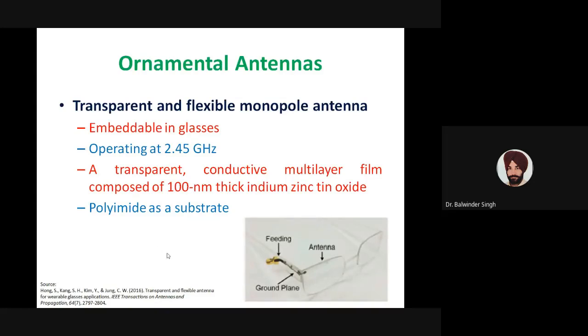If we add the term transparent, it also adds another requirement: the antenna should not only be flexible, it should also be fabricated using a material which is transparent, so not visible to persons. In this solution, they used polyimide material as the substrate. So this was an antenna which belongs to the ornamental category.